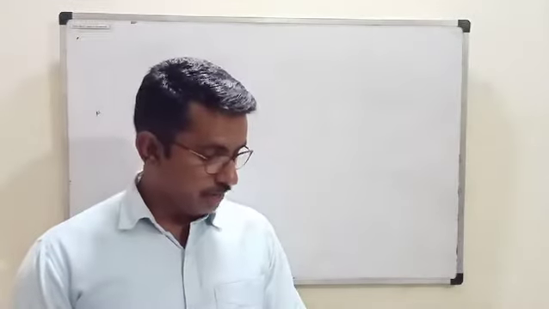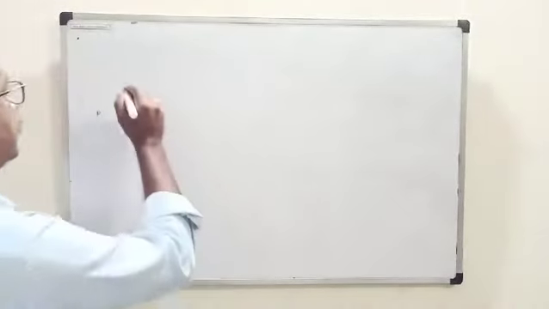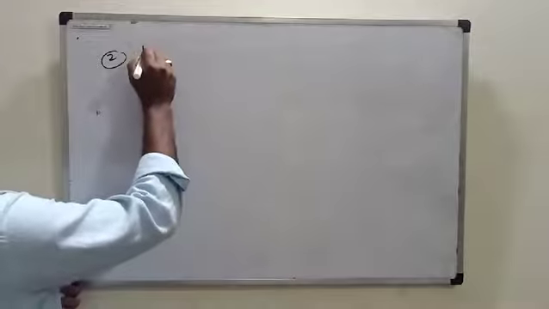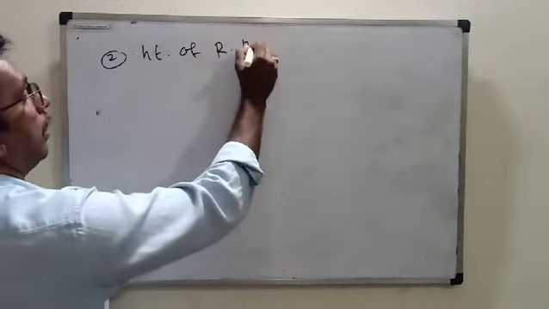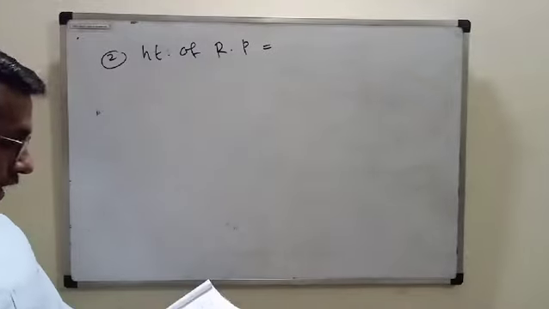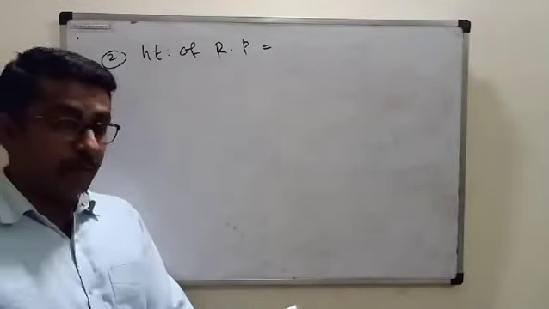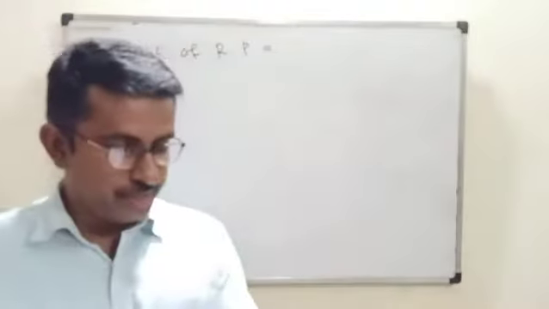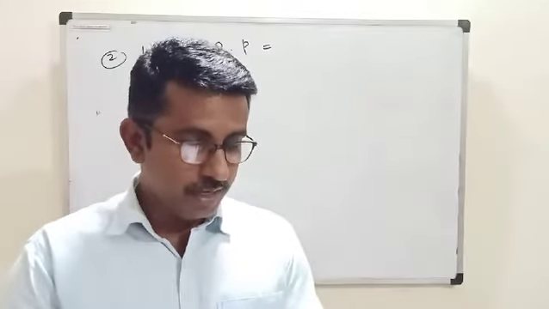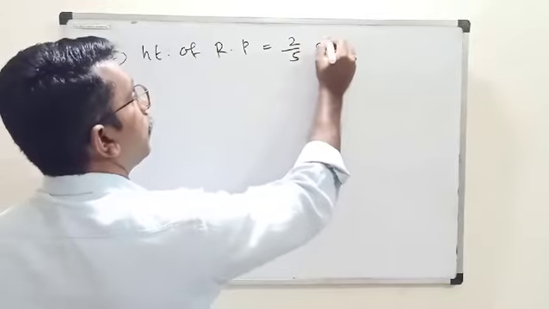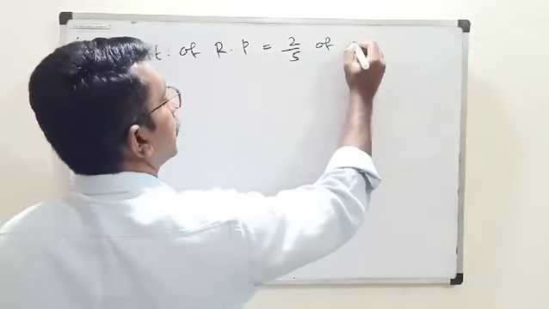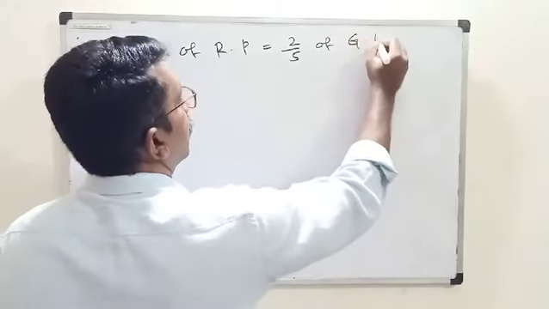Understood clearly? So what is given in the first statement? See this one. Height of red pole is equal to, this is the statement, the height of red pole is equal to 2 upon 5 of green pole.